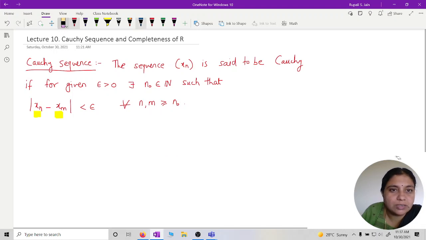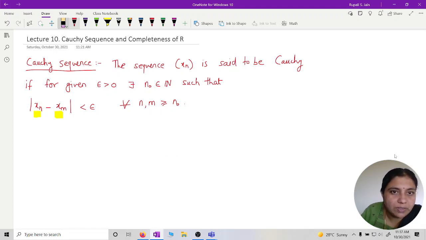We'll take examples and all that. For example, 1 by n is also a Cauchy sequence. For example, xn is equal to 1 by n is a Cauchy sequence.